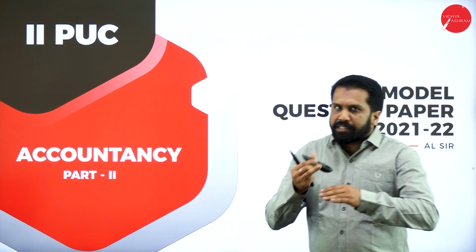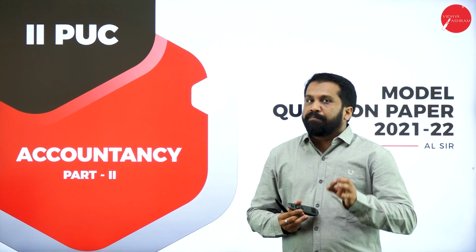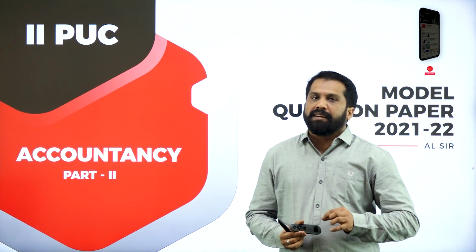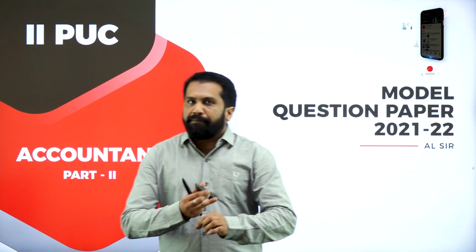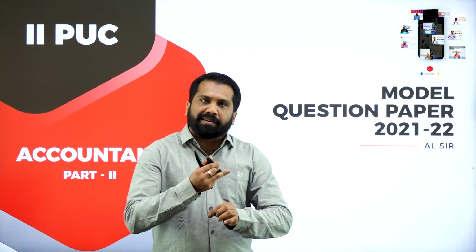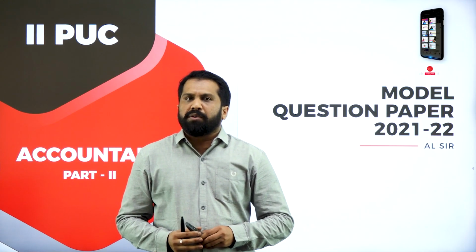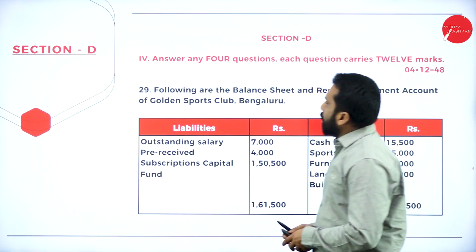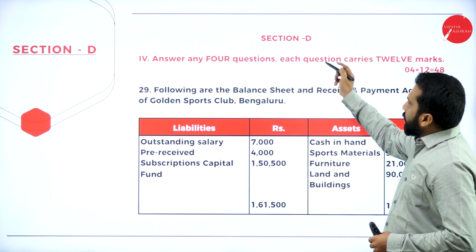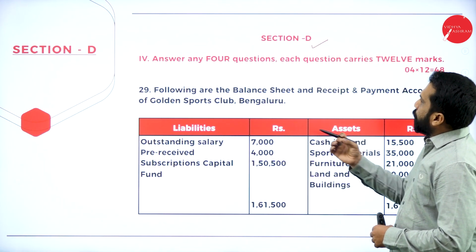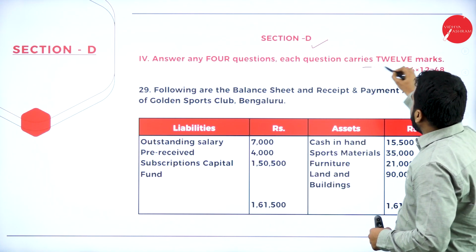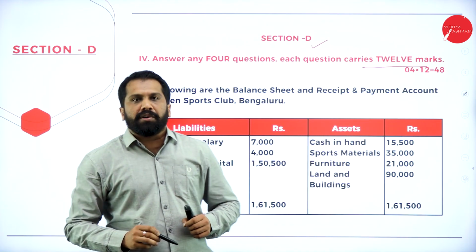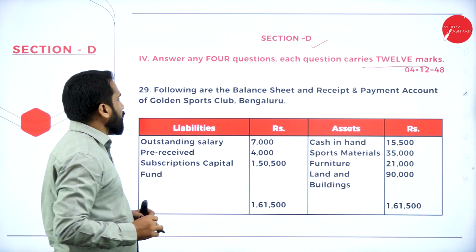Now, we are going slow, one by one. The reason is, not only do you have to watch this video, you have to understand each concept. While doing every problem, each and every problem, I'll go with the concept. Please understand the concept. Only the numbers will change, but the problem will be as it is. Now, first question, your part D. Answer any 4 questions. Each question carries 12 marks. So, we are going to attend your 12 mark questions now.